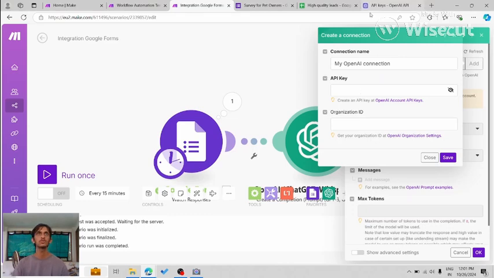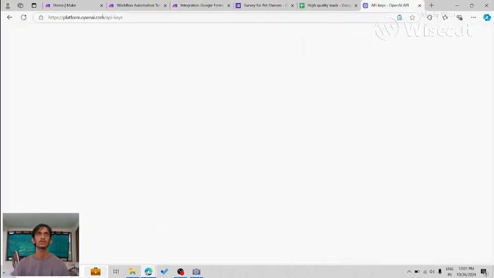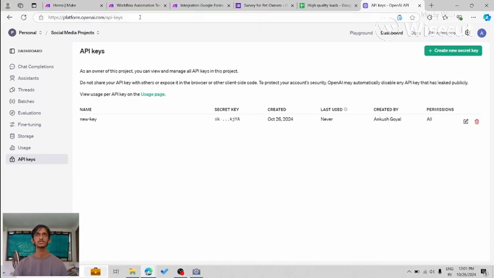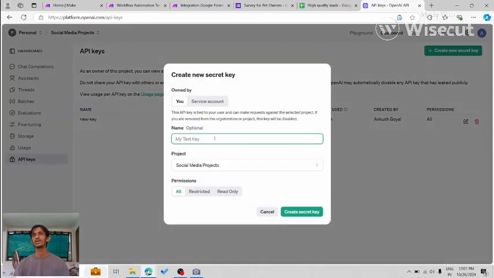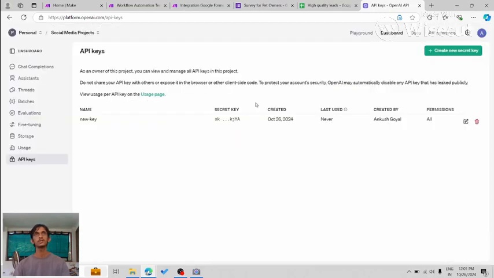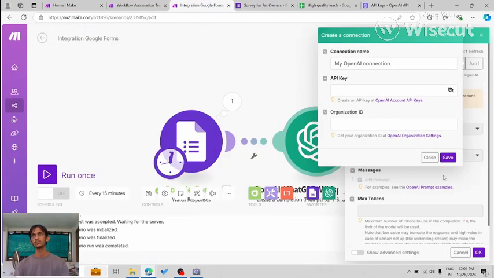You have to go to platform.openai.com/API-keys, and I'll send the link in the description. And if you have not signed up, you have to sign up and create a new key. I already have created a new key, so I'm going to use it, but you can also create a new key if you have not already. Then you put the name and click create secret key, and it will create the key for you. Already did that, so I'm just going to use that.